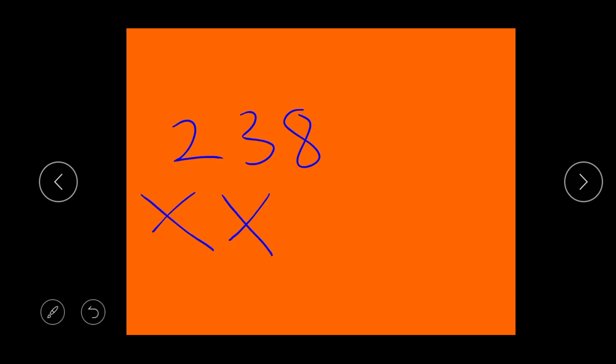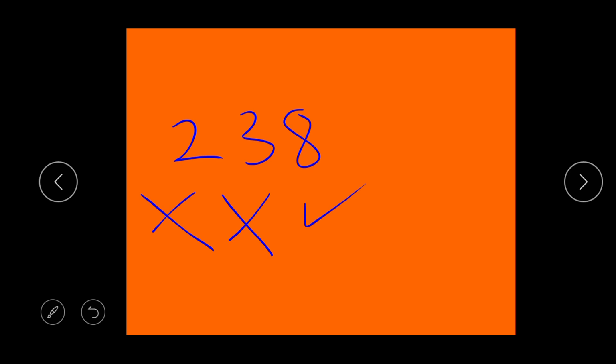Okay, let's do this. 238. Wow, it's a very big number. So let's look at it. Is this number an even number? Yes, it is. Why? Because we have to look at the number at the back, or the number at the end, or the number at the unit place. We're all saying the same thing. What number is at the back? Is it 2? No. Is it 3? No. What number is at the back? 8. 8 is at the back.